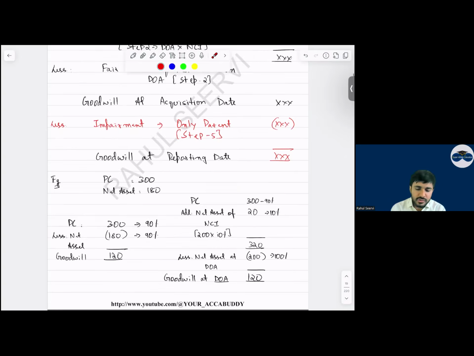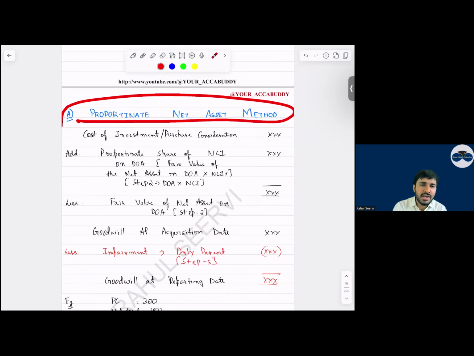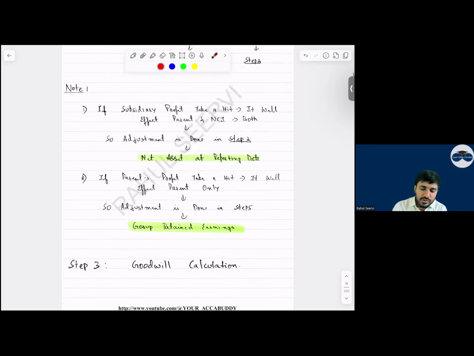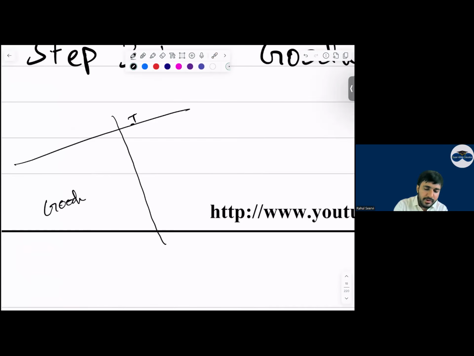Then you charge impairment. Now here, in case of the proportionate net asset method, if impairment is there, we will only allocate this impairment to the parent. When you do the adjustment vertically, how will you do it? This is the goodwill value, and this is the impairment. You will reduce goodwill here, and from what will you reduce? Reduce it from group retained earnings.